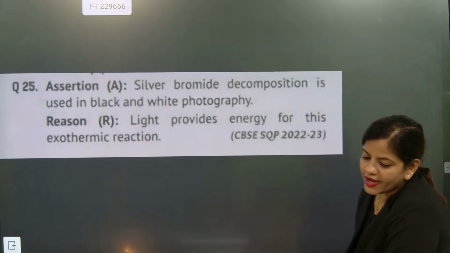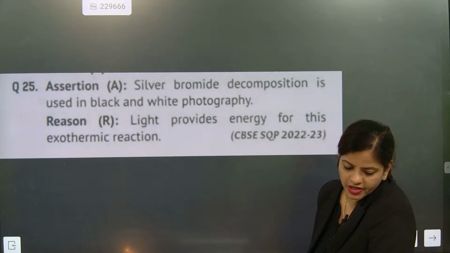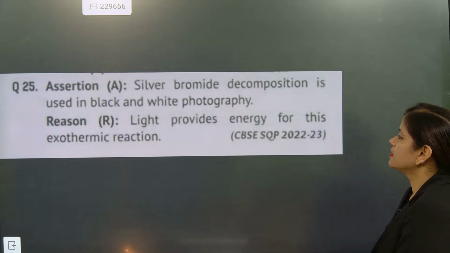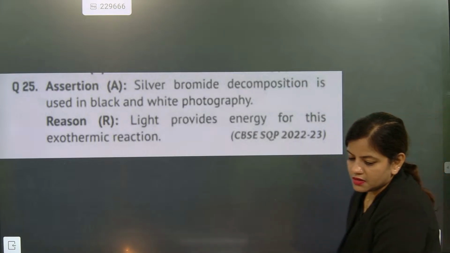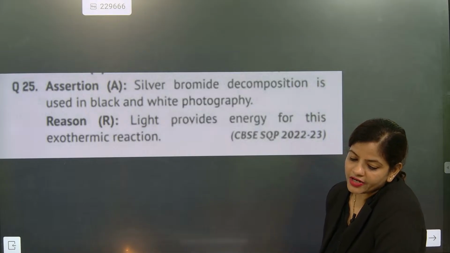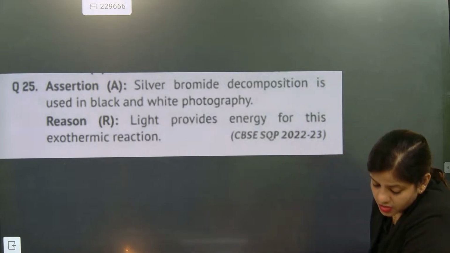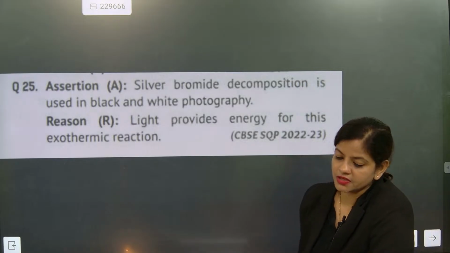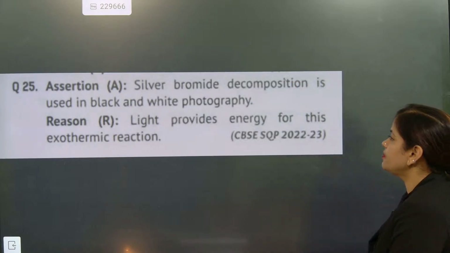Understood. But the reason, light provides energy for this exothermic reaction, is wrong. The assertion is true, the reason is wrong. Absolutely. So the answer will be C.